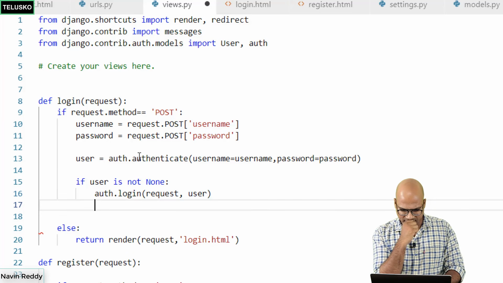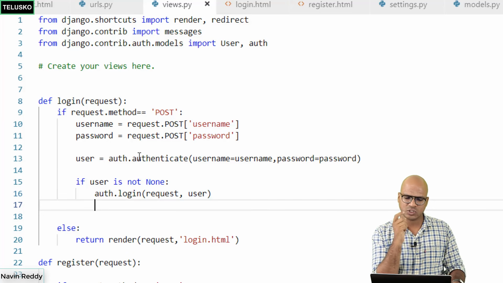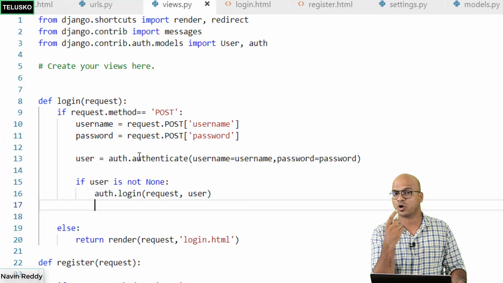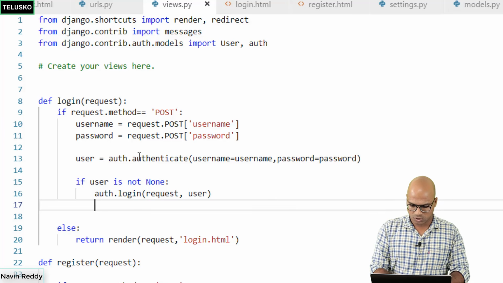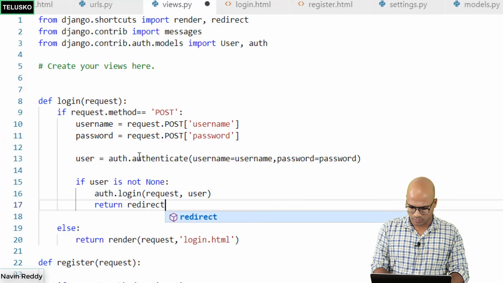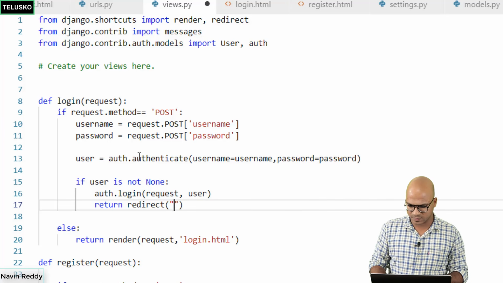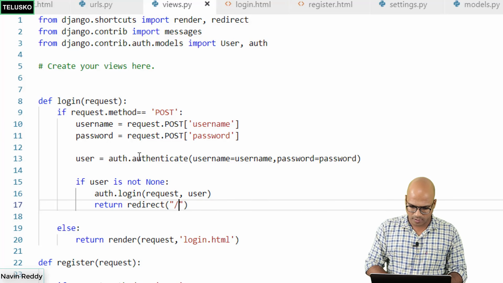That's done. And then what will you do now? So once your login is complete, which form will you call? Will you call registration? Of course not. Will you call login? No, I want to call the home page. So you will redirect. So you will say return redirect. In this case, you will call the home page by saying slash. It should be done.